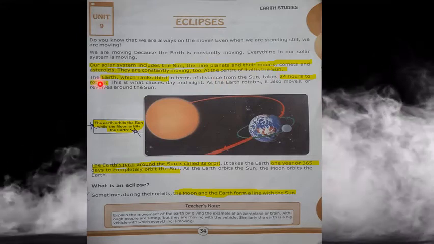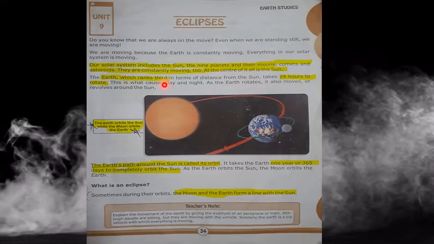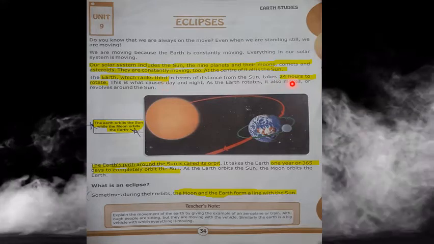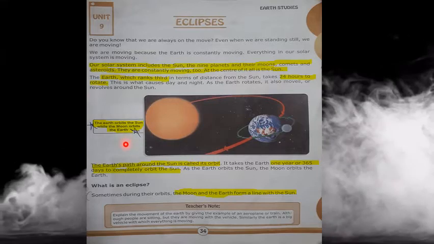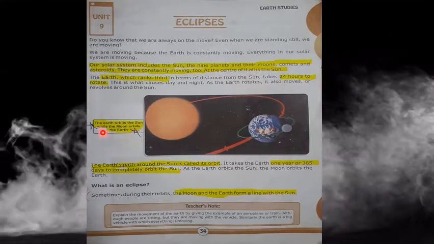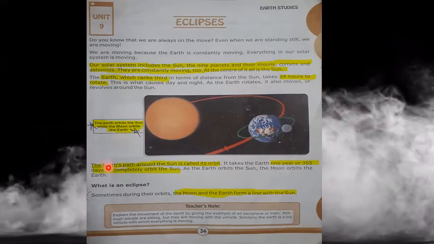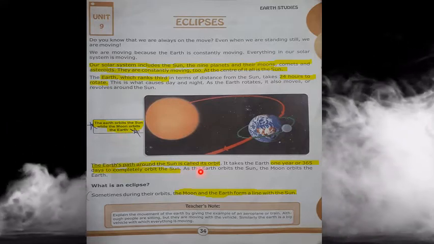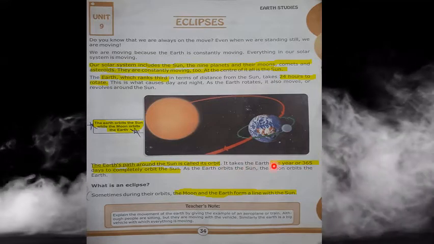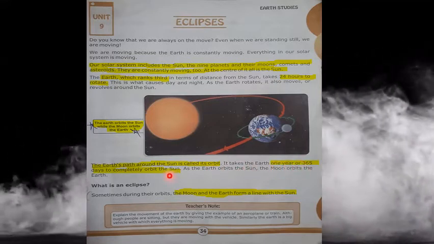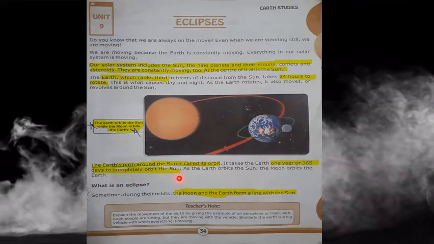The Earth ranks third in our solar system. It takes 24 hours to rotate, and here you can see that the Earth orbits the sun while the moon orbits the Earth. The Earth's path around the sun is called its orbit, and Earth takes 1 year or 365 days to complete the orbit around the sun.